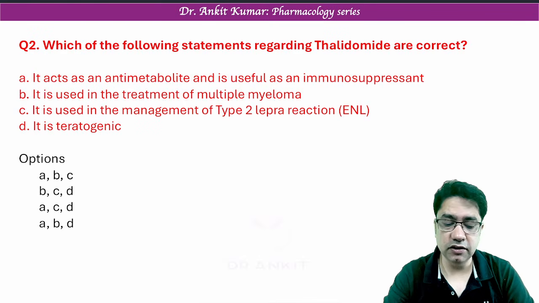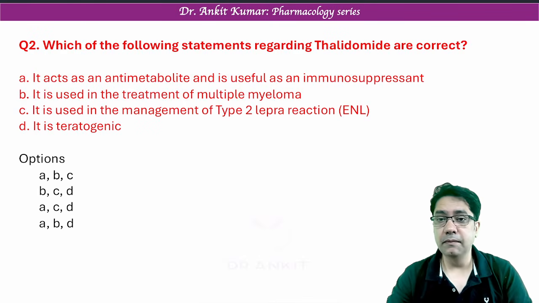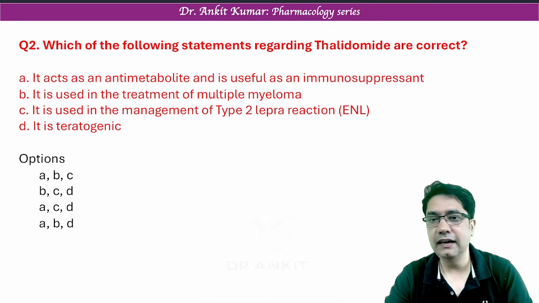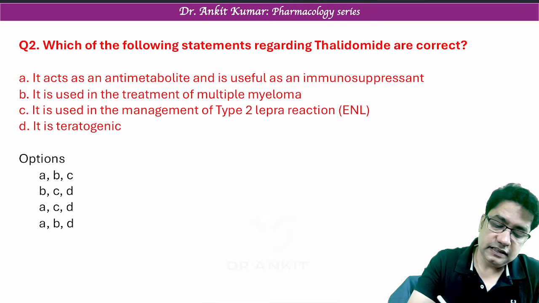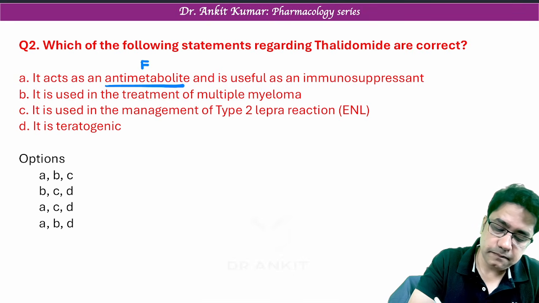Next question is, which of the following statements regarding thalidomide is correct? So remember, thalidomide is a very repetitive question in the INICET exam. So the first option is thalidomide is an anti-metabolite. Now this is a false statement.